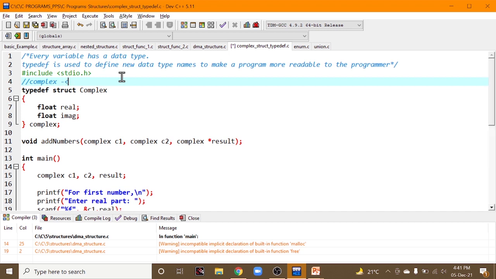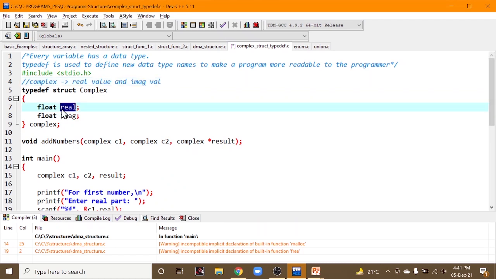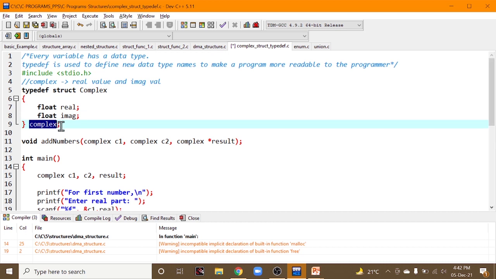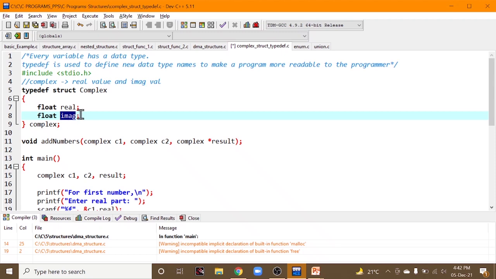A complex number will have a real value and an imaginary value. So that's why we are taking two variables, real and imaginary. Both are float. At the end, we are giving the complex variable in order to access those numbers.